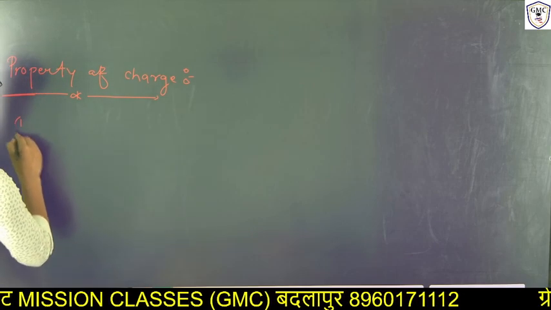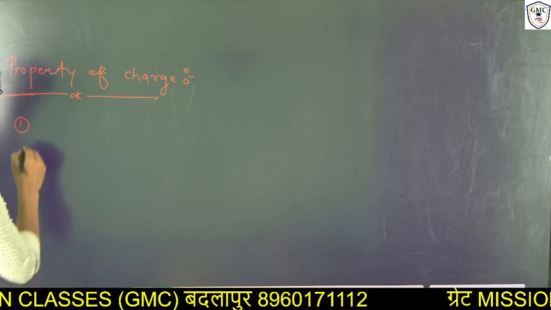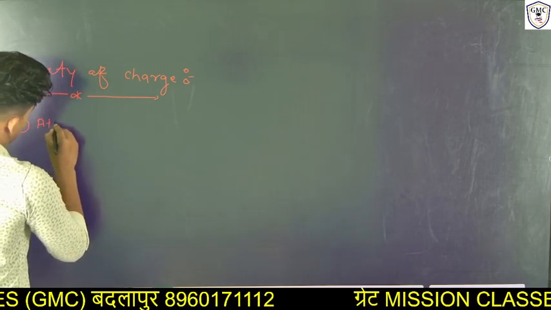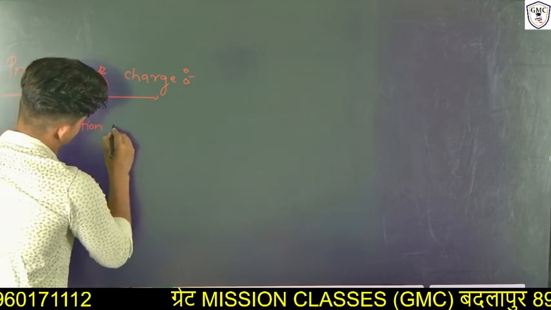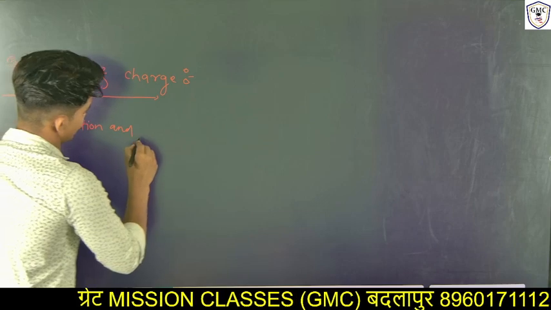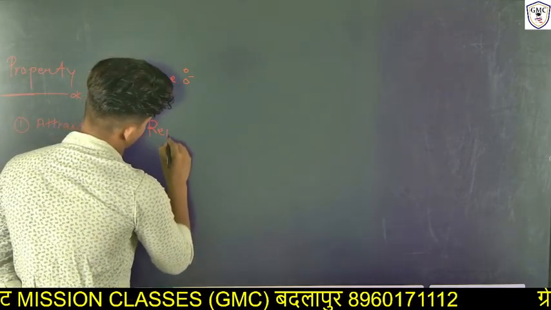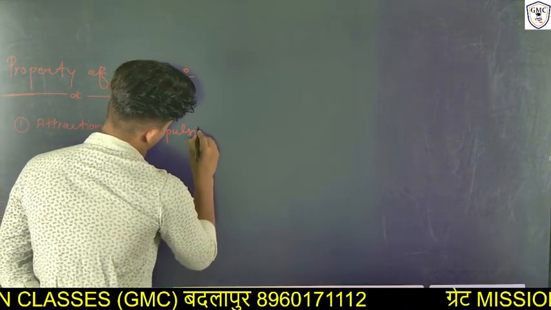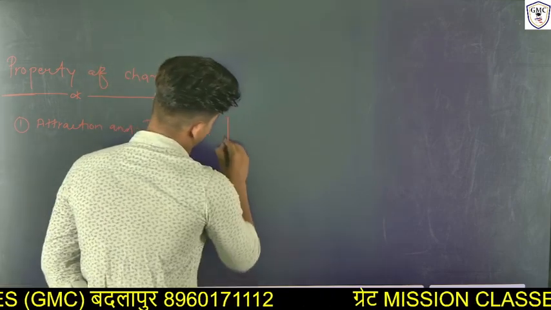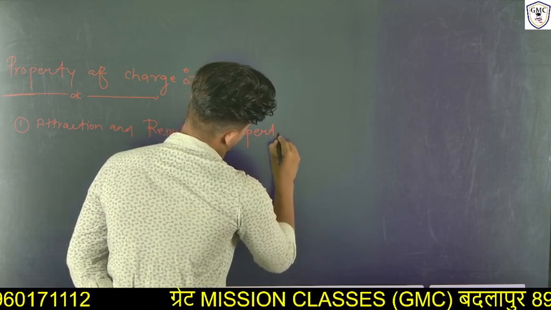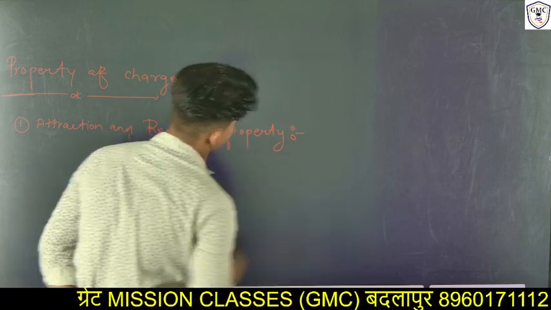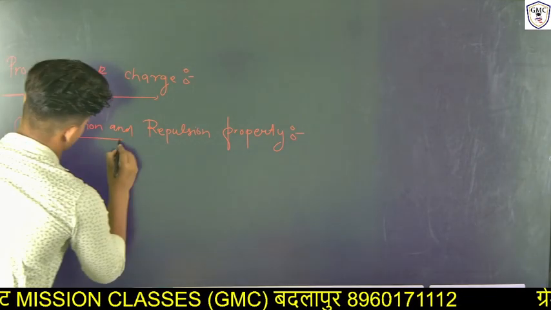There are the following properties. First is the attraction and repulsion property.